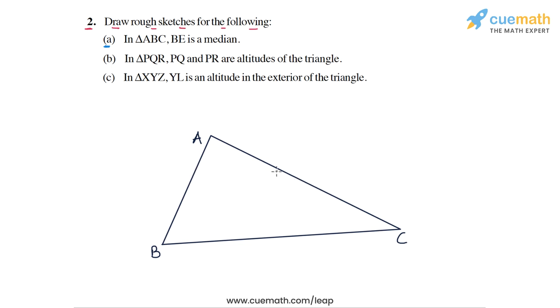So if the midpoint of the opposite side is this point, let's label it E. And now if we join B to E, this segment BE is now a median in the triangle ABC. It's the median BE. So that completes part 1, part A.